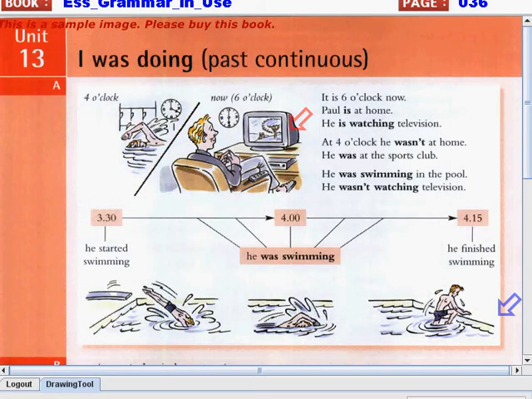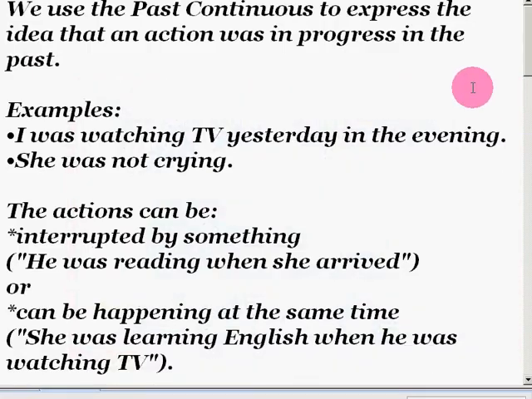Today we will continue on discussing the past continuous tense. If you can still remember, we use the past continuous tense to express the idea that an action was in progress in the past. That means an action is happening in the past and during that time the action is not yet finished. Let's have some examples.